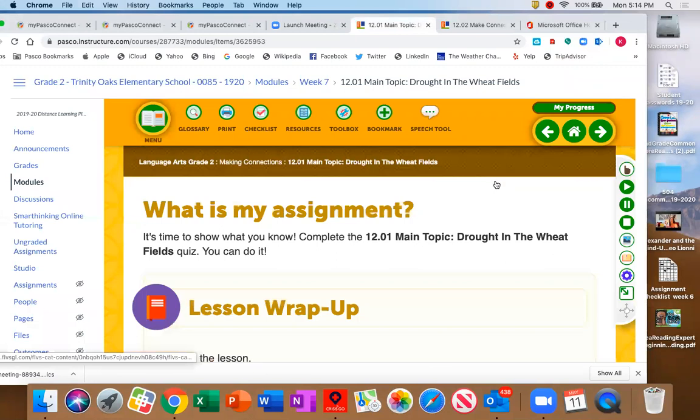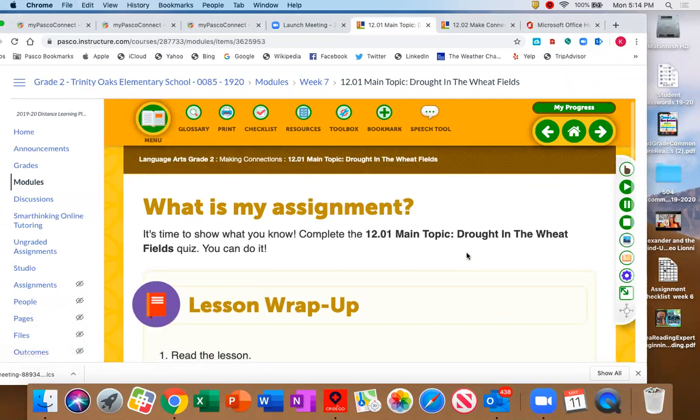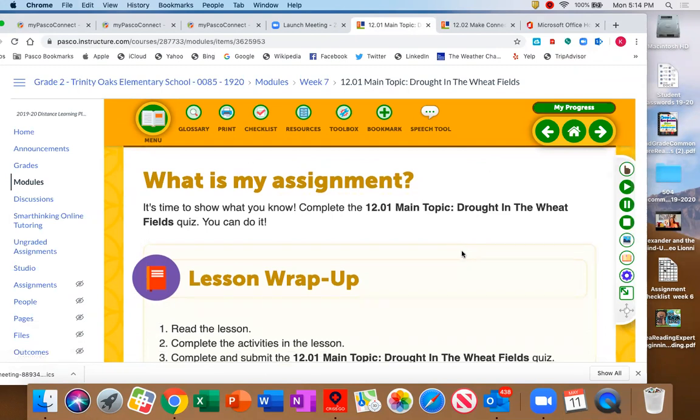On page 13 for this lesson, 12.01, you have a quiz. It is a main topic quiz about the drought in the wheat fields. Now, it's very, very important that you read this article carefully because you're going to need it for lesson 12.02. So make sure that you understand what's going on in this article.